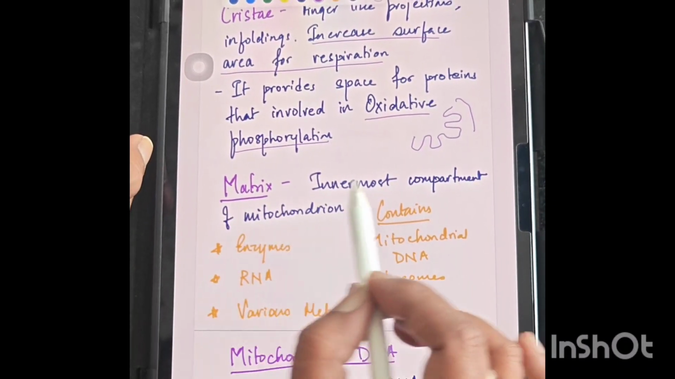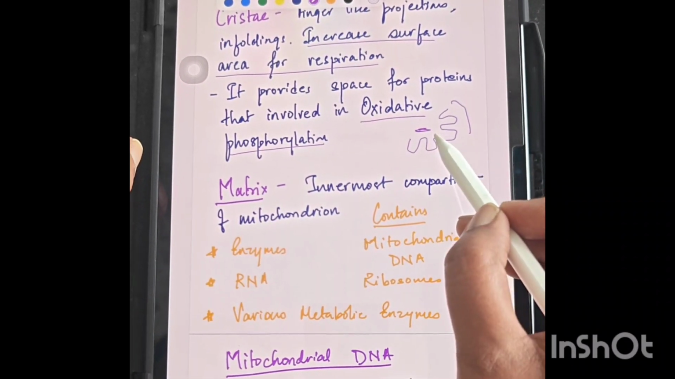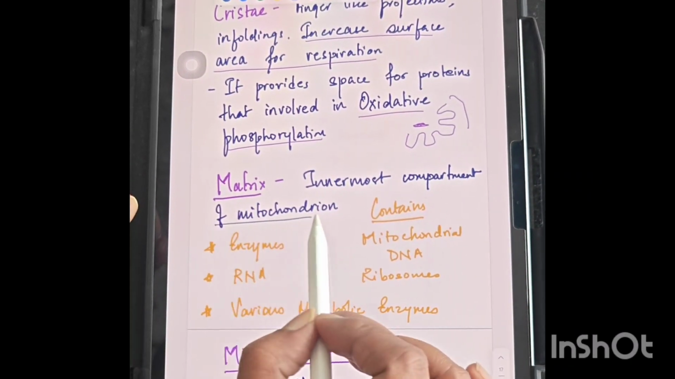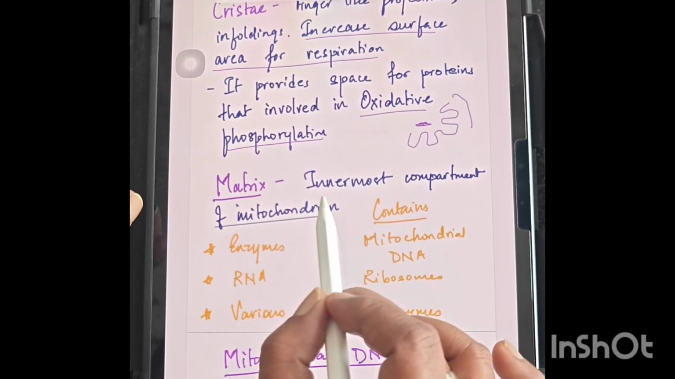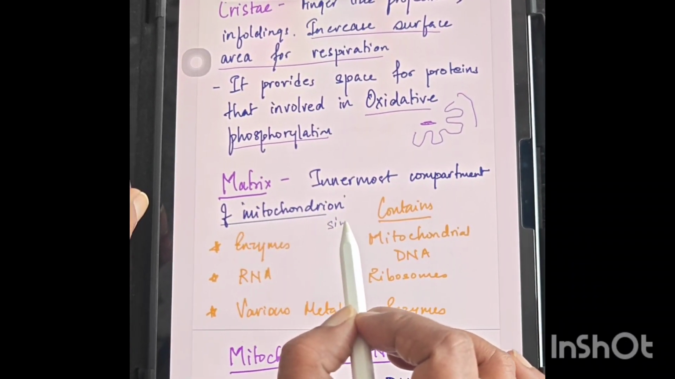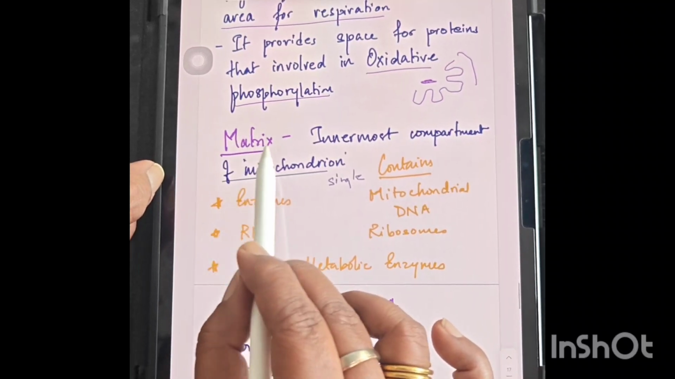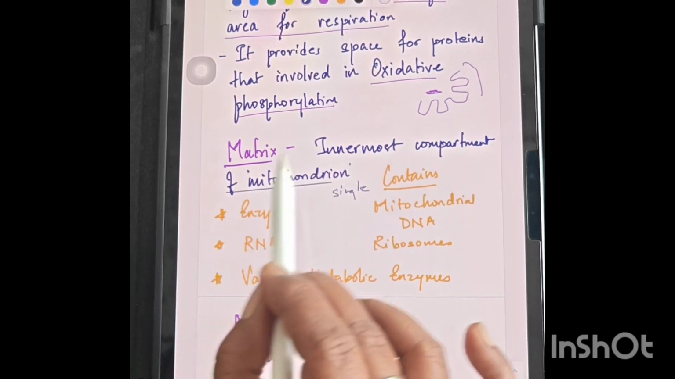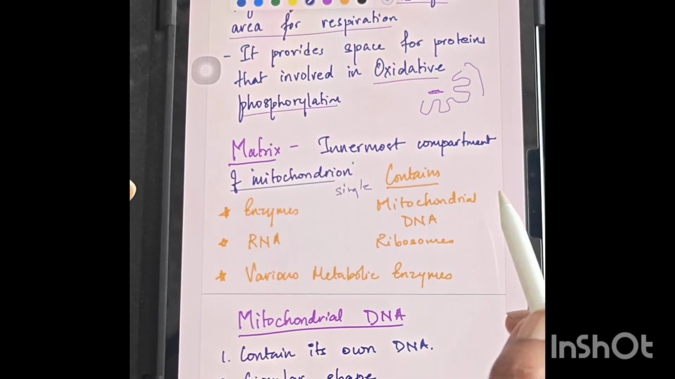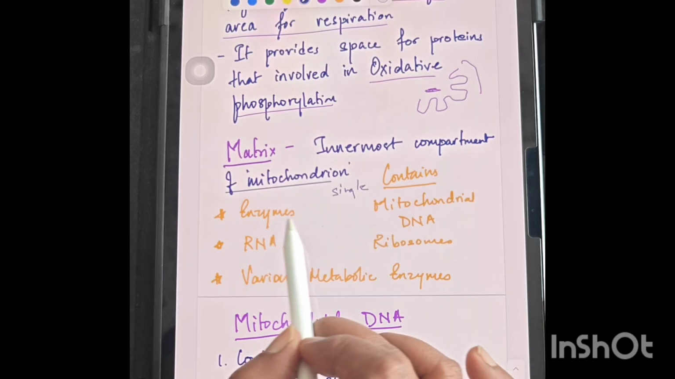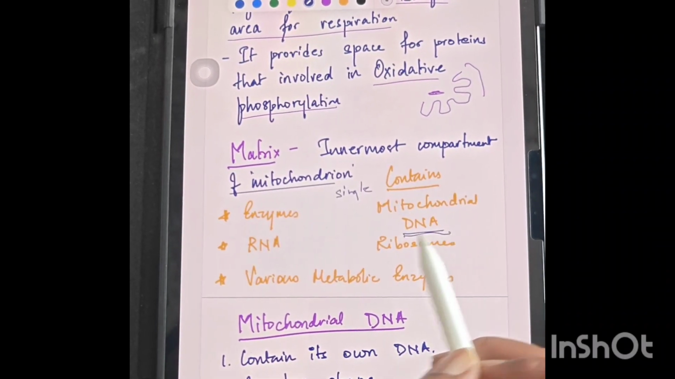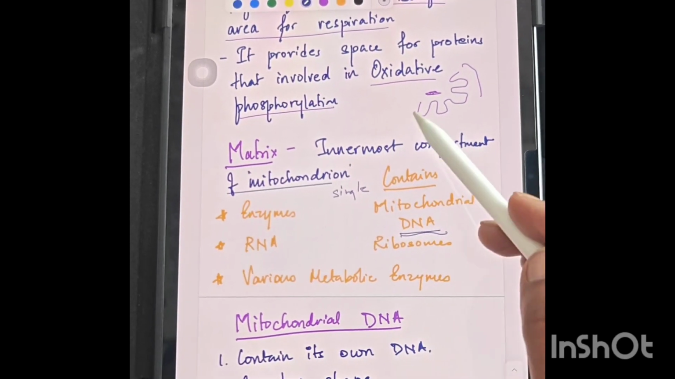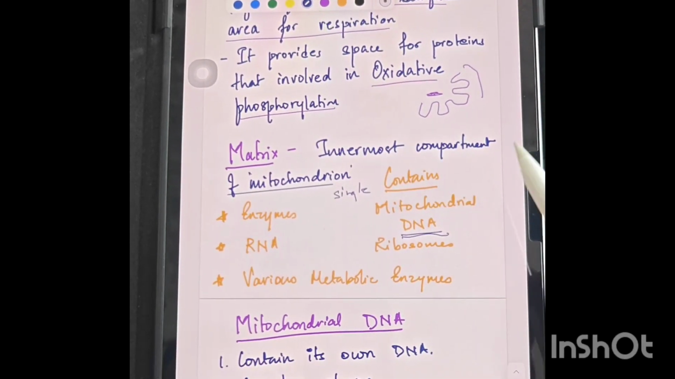Next is the matrix. Inside, there is a region called the matrix. It is the innermost compartment of the mitochondrion. The term mitochondrion is used when a single mitochondria is meant. Just imagine the matrix as a room where all the things are present. It acts as a room inside the mitochondria, and it contains enzymes, mitochondrial DNA, which is very important, RNA, ribosomes, and various metabolic enzymes which are required for oxidative phosphorylation or aerobic respiration.